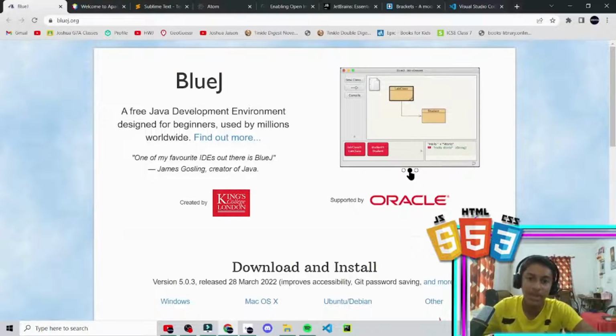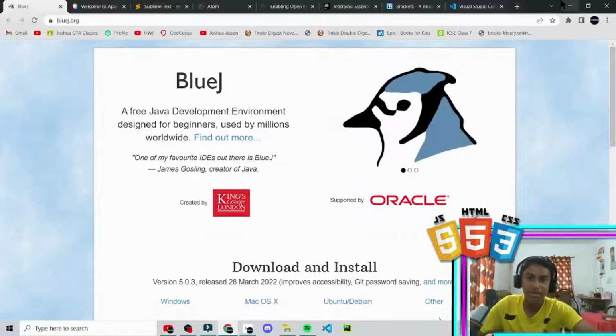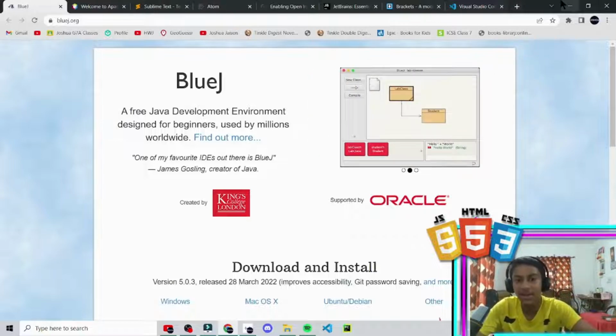What they do is you can just click on one button and it will create a new class. You can click on this new class button and then you'll be able to create a new class over here, and you just need to go inside the new class, open it, and type out the class that you need, and that is very simple. So that's pretty cool, and you don't need to type too much and you don't need to remember too much because BlueJ backs it up. So that's my number 8, the top 8 text editor that I think is good for web development, or more specifically, that's good for Java.